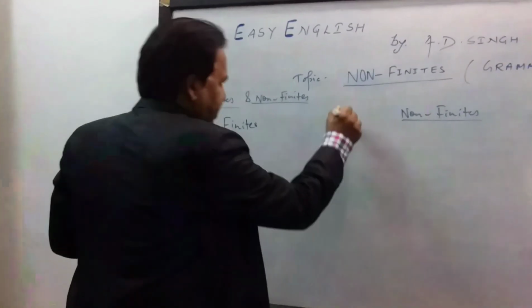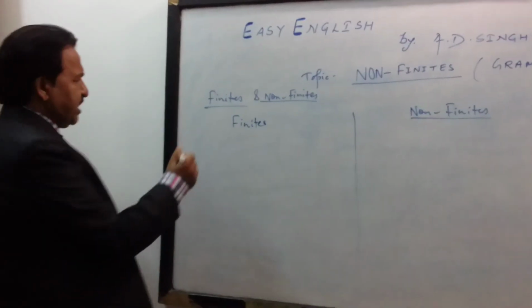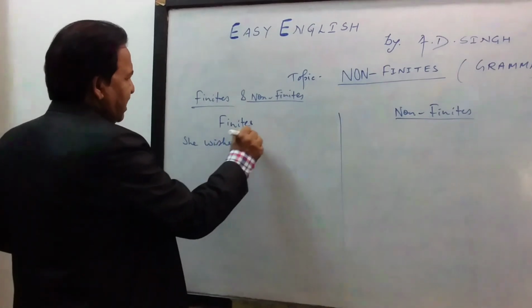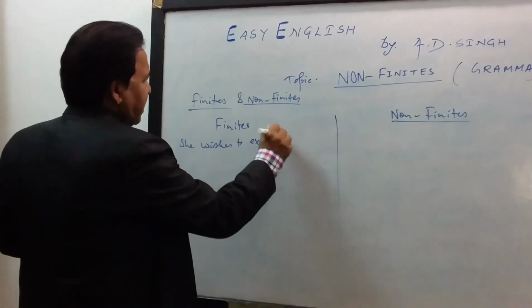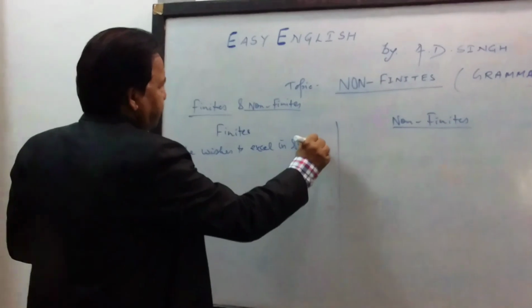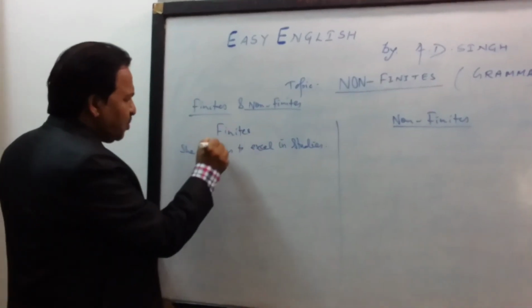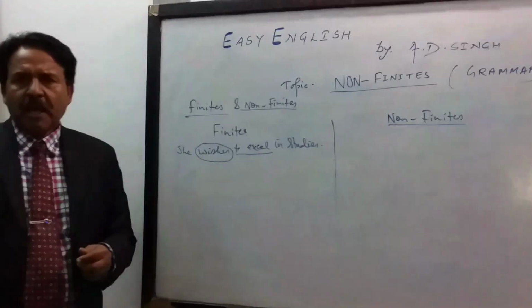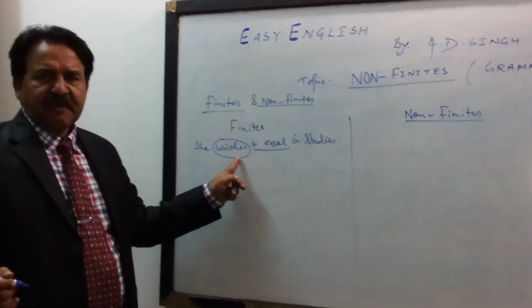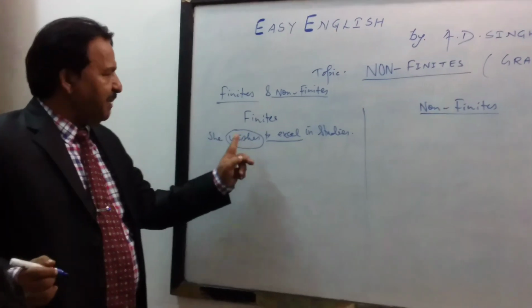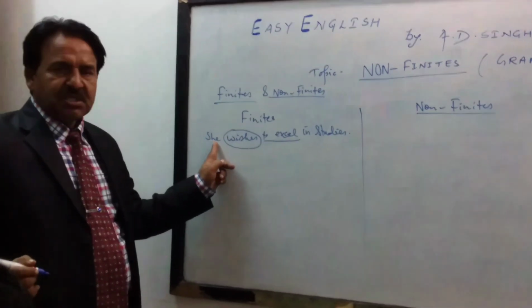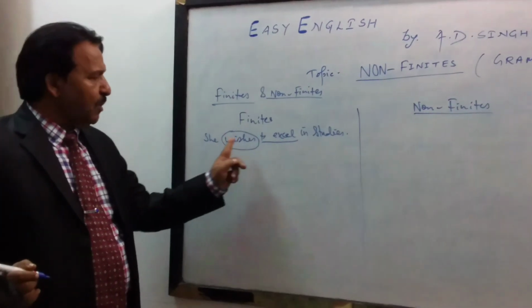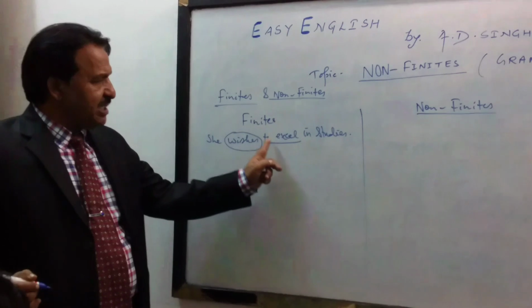Let us take one example of each. She wishes to excel in studies. Now look at the words. Here there are two verbs. One is wishes, that I am encircling. The second one is to excel. Now which one is a finite? Wishes is finite. Why? Because if you change the subject here, if you make it I, it will become wish. If you change it to we, it will become wish. But this will remain the same.